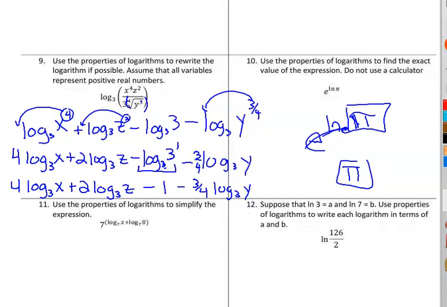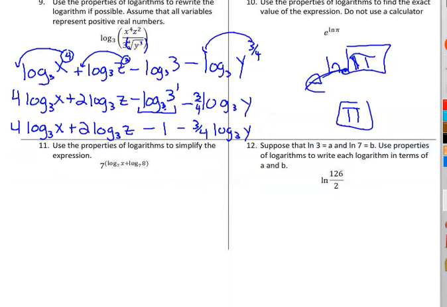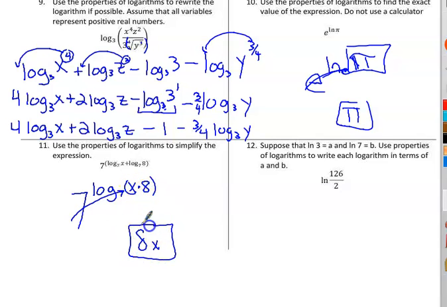And let's move on to number 11. So for number 11, it says use properties of logs to simplify. Well, we've talked about how if the power is a log with the same base, it'll cancel, but that only works if it's a single log. So let's talk about this power up here. We have log base 7 of x. Adding separate logs is the same thing as multiplying the same log. So that'll cancel and leave me just x times 8, or 8x, and that's the answer to that one.